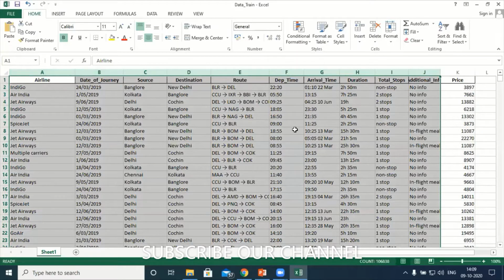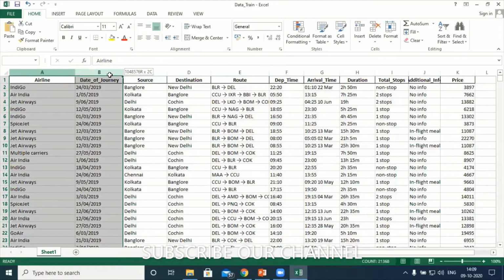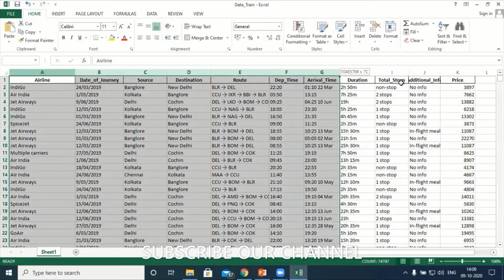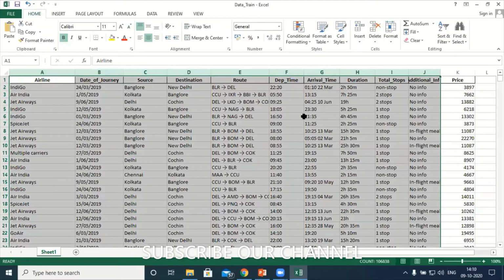You can consider all those things: airline, the date of journey, source, destination, route, departure time, arrival, duration, total stops, and additional information as X values. Understood? That is nothing but the independent variables, and this is the dependent variable.